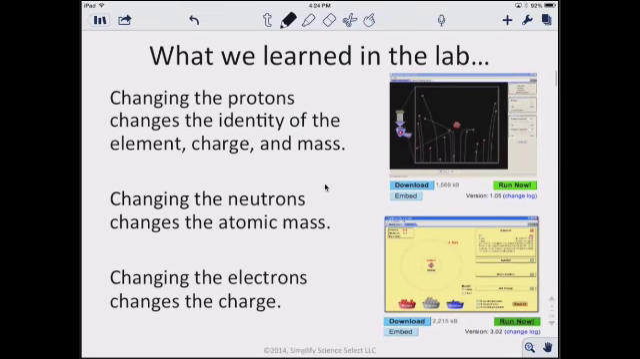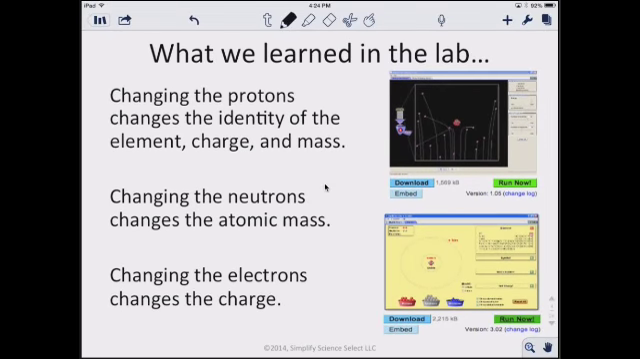Now, what we should have learned in the lab: number one, that changing the protons changes the identity of the element. So, as we added protons into the atom, we changed the element, and the charge and the mass. So there are three things that change by adding protons. Changing the number of neutrons just changes the atomic mass. And then changing the electrons changes the charge.